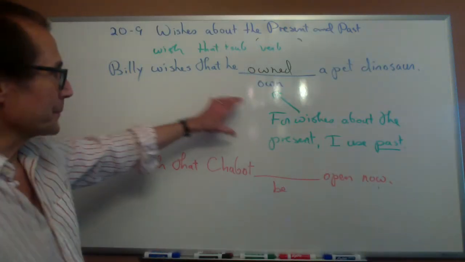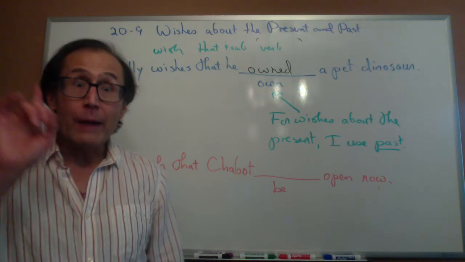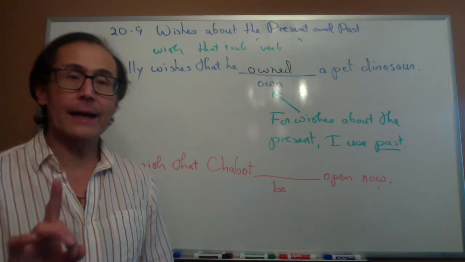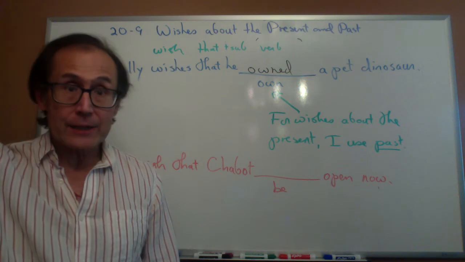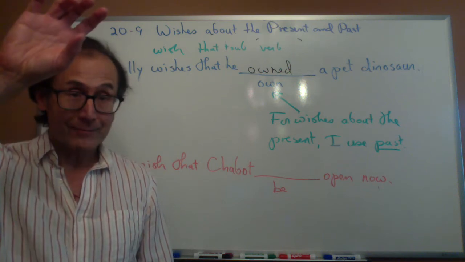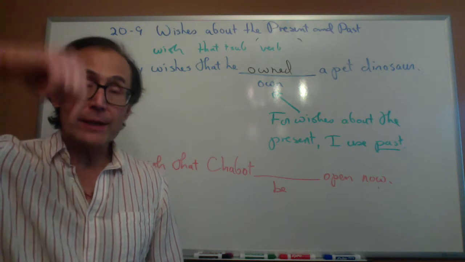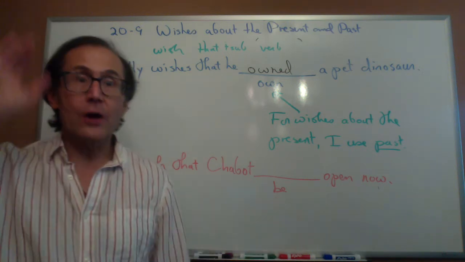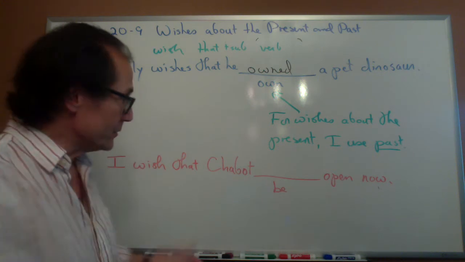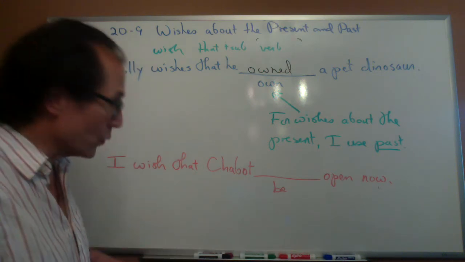Now. Let's talk about that. For wishes about the present, I use past. You might also remember that I use the same tense as in an imaginary if clause. So I remember, for imaginary present if clauses, if I use be, it's always were. If I use be in an imaginary if clause, it's always were.